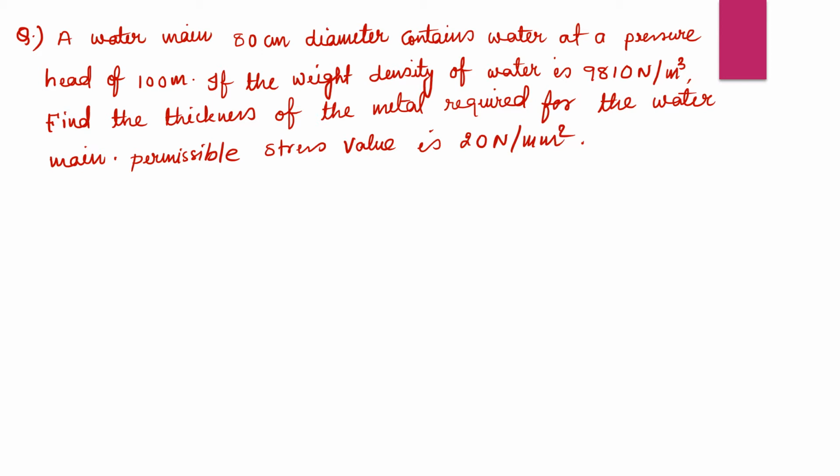A water main 80 centimeter diameter contains water at a pressure head of 100 meter. If the weight density of water is 9810 Newton per meter cube, find the thickness of the metal required for the water main. Understand? And the permissible stress value is 20 Newton per millimeter square.